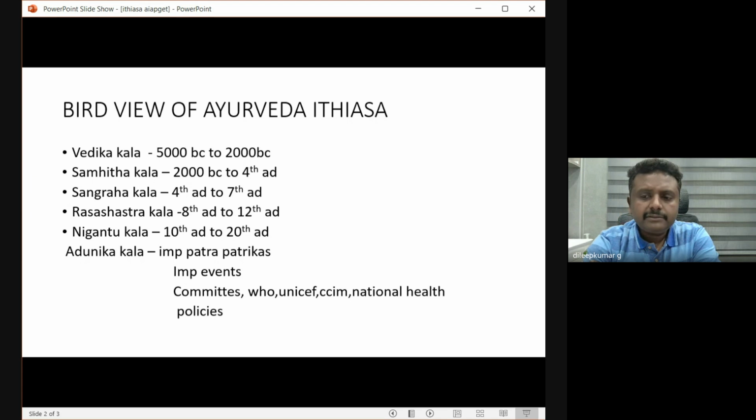Nighantus were written with two main aims. One aim is to know about the synonyms of the drug, and one more aim is the complete phytochemistry of the drug. In one area they wrote complete phytochemistry, and in some areas only the synonyms. So there are two types of Nighantus written. Some Nighantus pertain to a particular Samhita only.